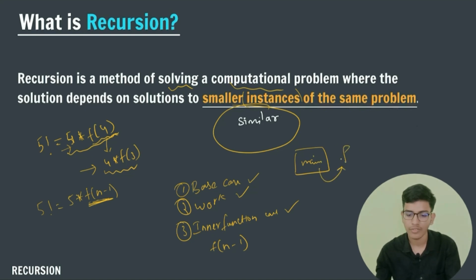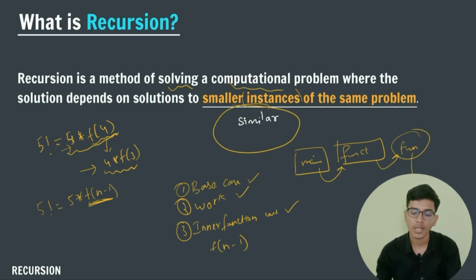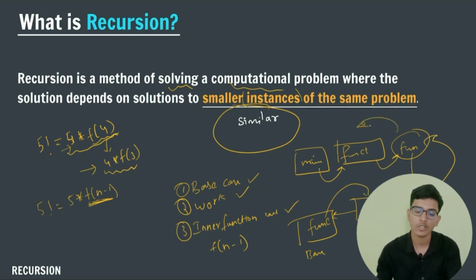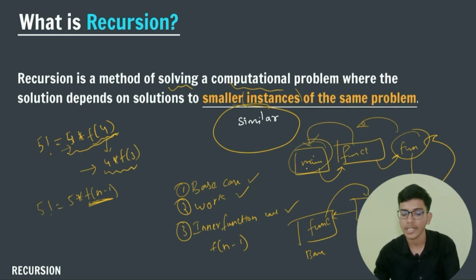The main program will call my function, and my function will call the same function again, and another call will call the same function, until I reach the base case. When I get the base case, it will return some value, then the next will return some value, and finally I return to my main program, and whatever value I have written here, that should be my solution. This is how the recursion concept works.